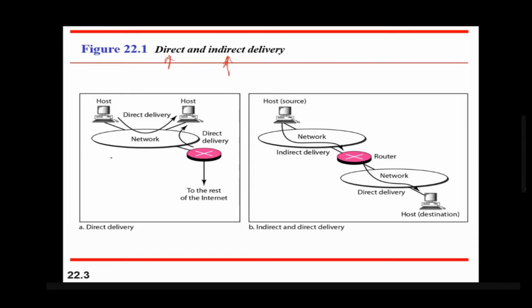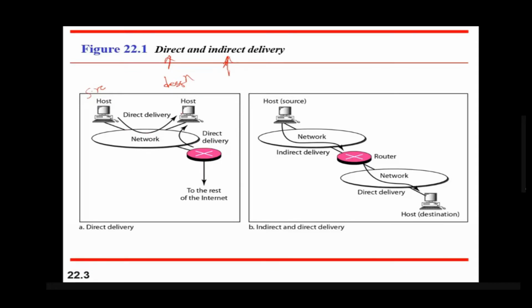So if the data is going from a source and destination, and both are in the same network, then it is called a direct delivery. It is called a direct delivery because this host and this host are connected to the same network.